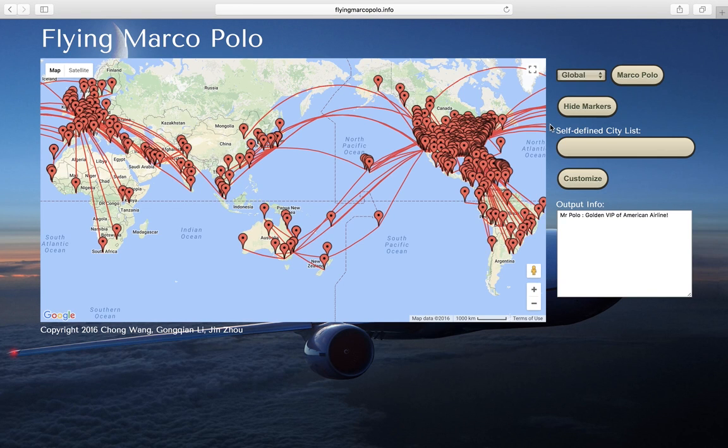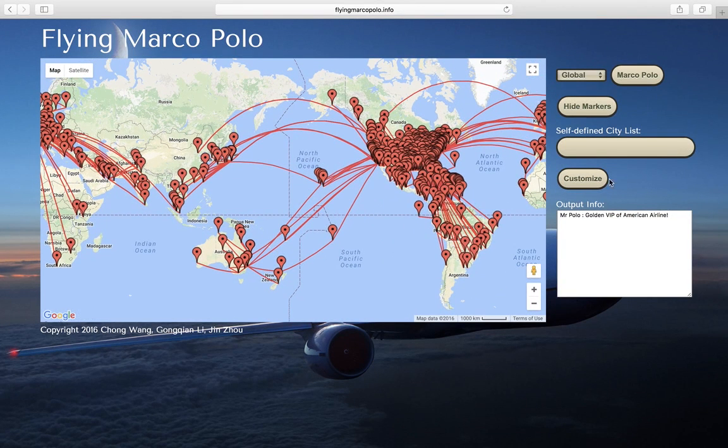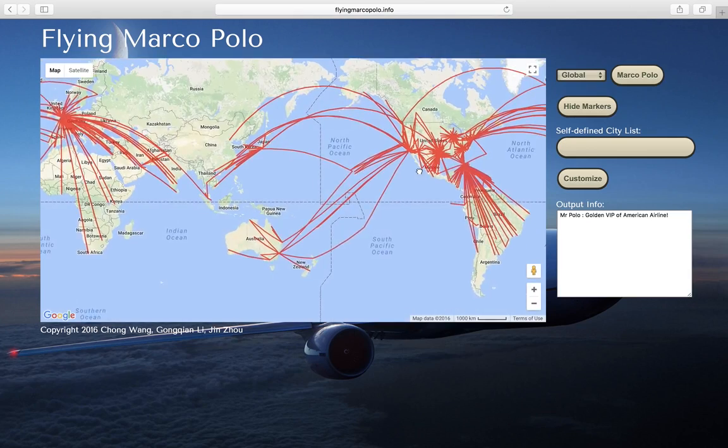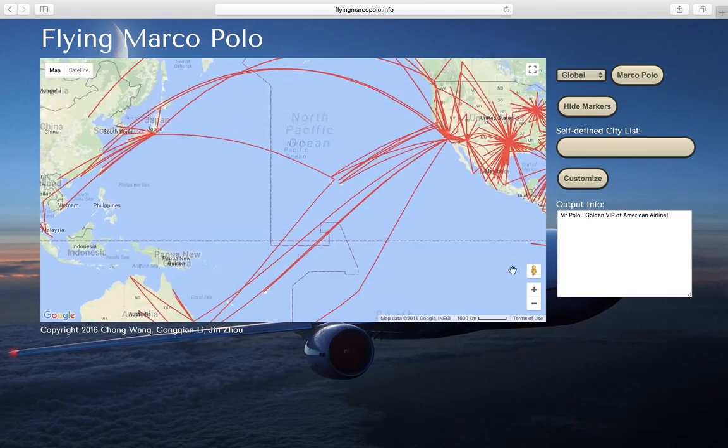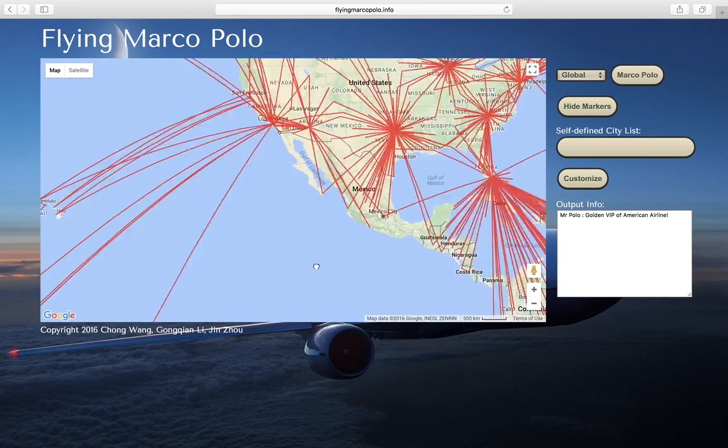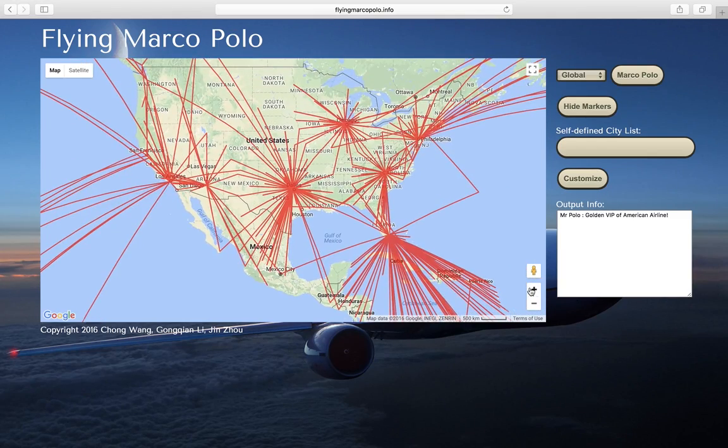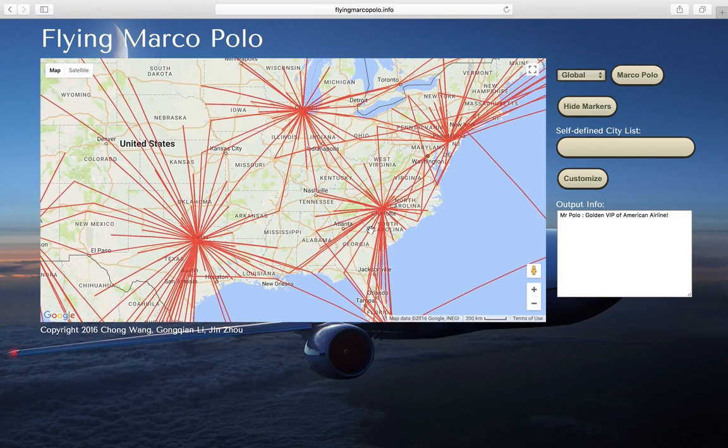In our second mode, we take the airline company attribute into consideration. We choose American Airlines and its flights to generate the shortest route. As we can see, some cities like Charlotte, Philadelphia, and Chicago act as hub cities in the United States. This function could help those who want to choose an airline company credit card.